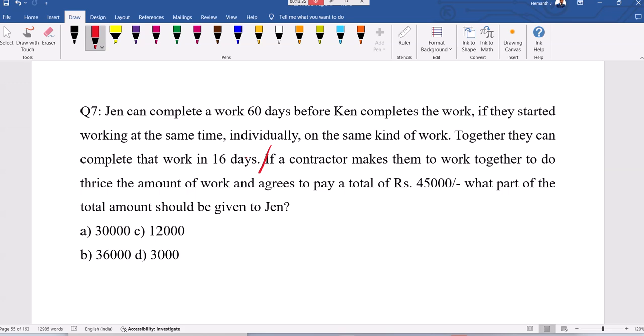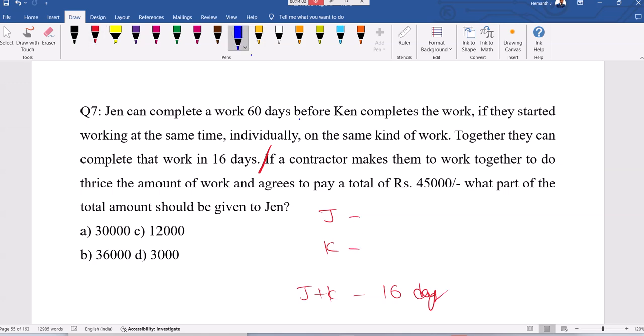Okay, Jen will get more amount because he'll do more work. He can complete the work faster. First, let's see the time taken. It depends on efficiency, on the work they complete. We can decide it actually. First, see about that. Jen can complete 60 days before Ken completes the work. Together they complete the work in 16 days.